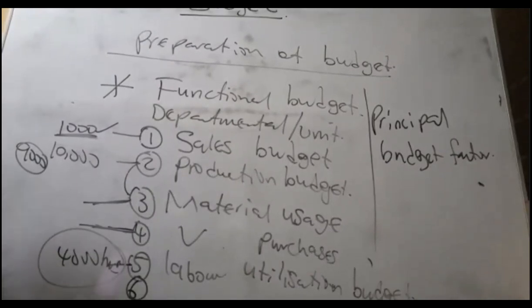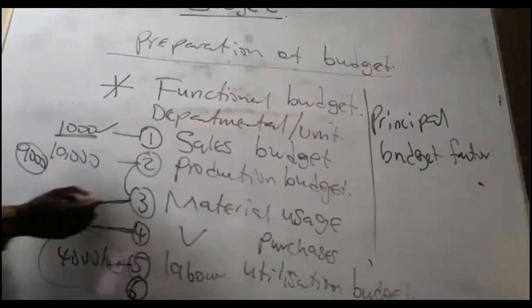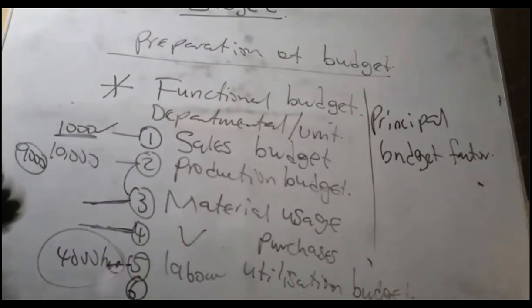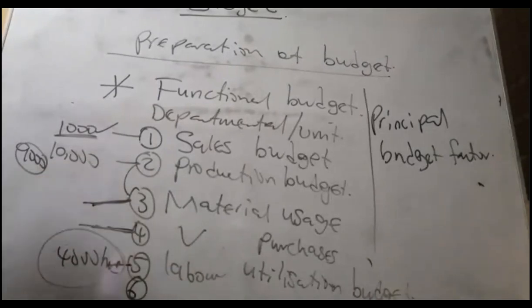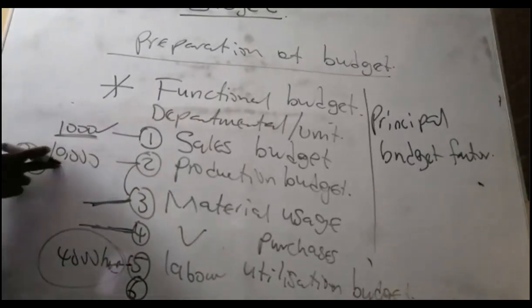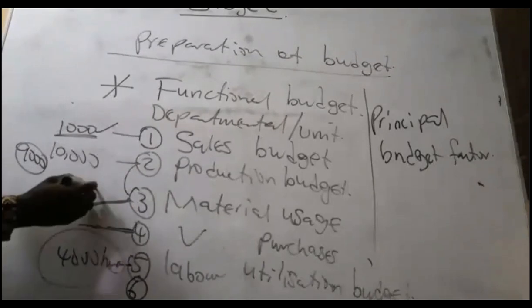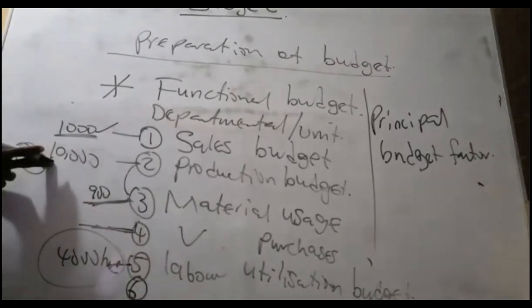So that's all. Good. So principal budget factor is very important in budgeting process. Identify the one that plays challenge on your objective. If you know that you don't have raw material to produce your goods, when you are budgeting, budget on raw material first. Because if you go and say you're going to produce 10,000 and the material that you get can only produce 900, you're just wasting your time.